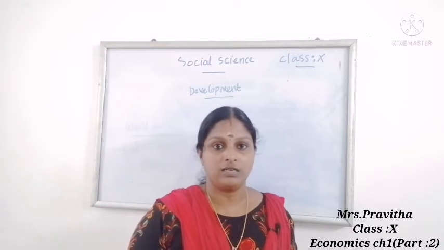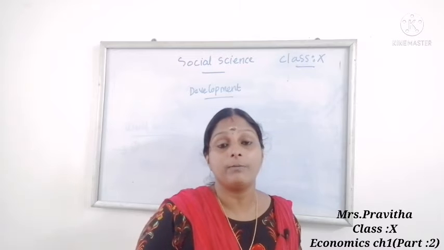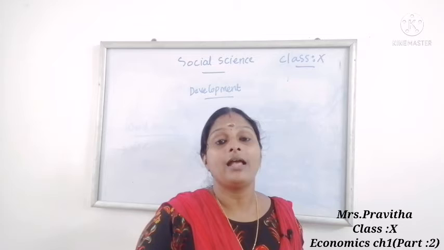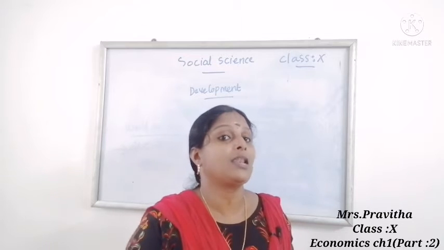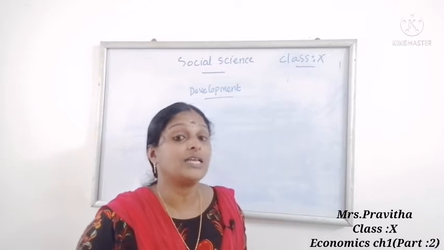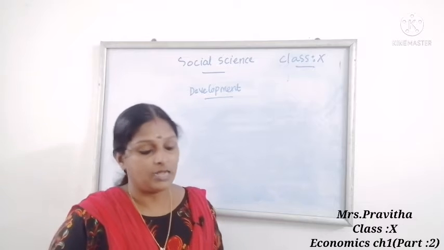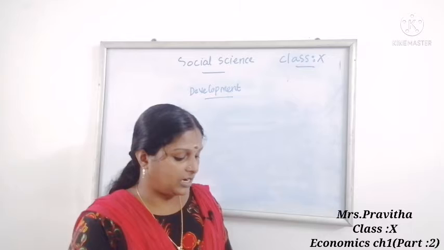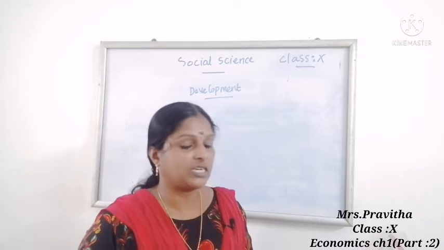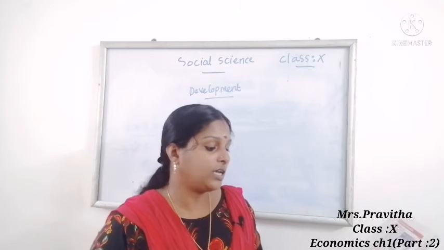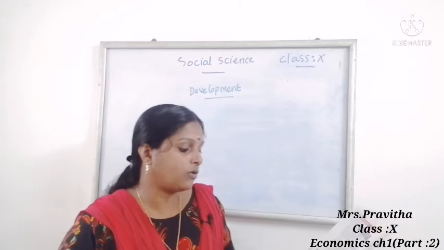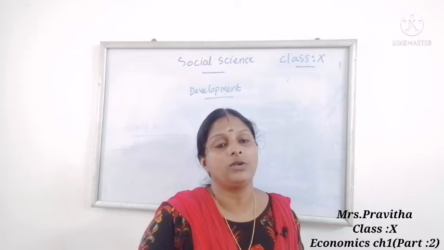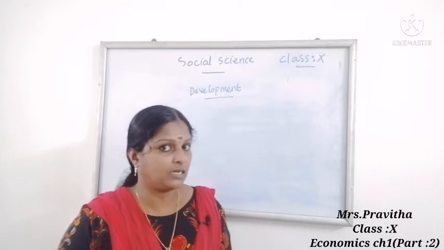Infant mortality rate indicates the number of children who die before the age of 1 year as a proportion of 1000 live births in that particular year. That is known as the infant mortality rate.